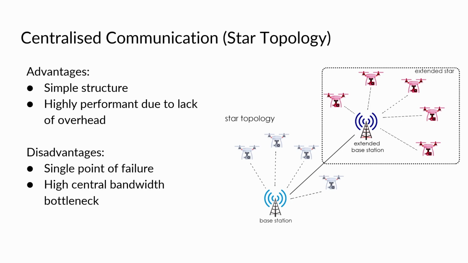Centralized communication relies on a single main control unit to coordinate the actions and information of all UAVs connected to it. This is a very simple structure to set up and is highly performant in small networks due to having minimal overhead. An extended star topology is also possible by attaching another star network to the main network. However, the main disadvantage would be a single point of failure and high central bandwidth requirement for the main node, which can cause congestion latency.